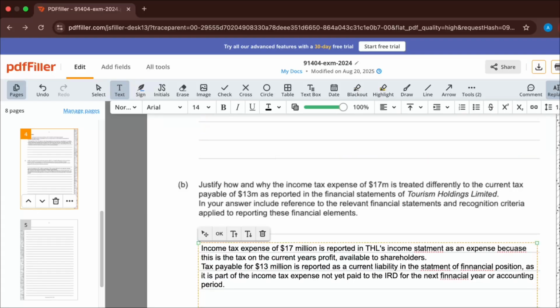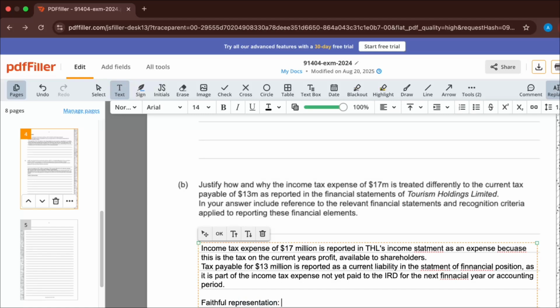There is one little bit more that we can add to this, which would be just talking about, again, some of those buzzwords that NCA loves to hear, which is going to be the relevance and faithful representation. Okay, so in terms of faithful representation, we can start off with that.